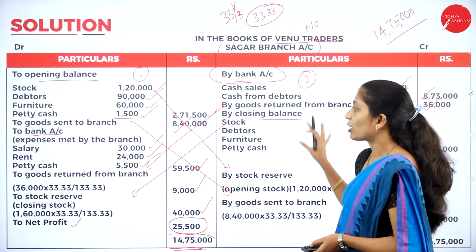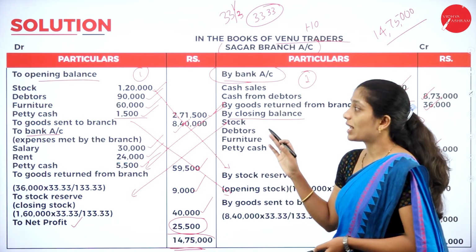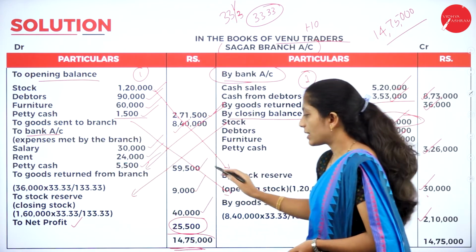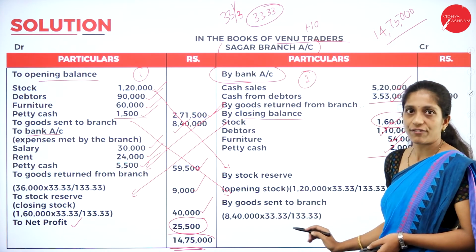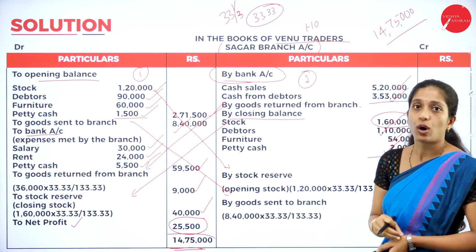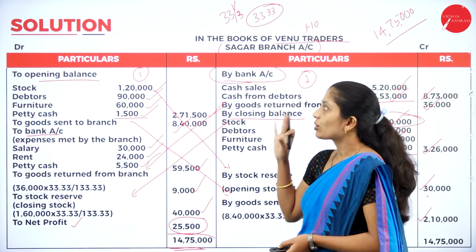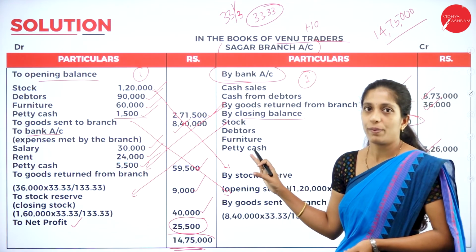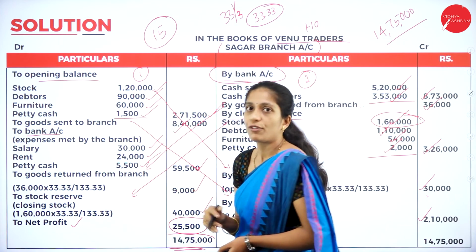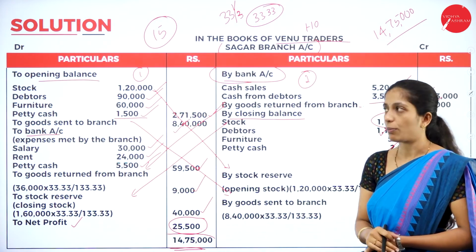So you have to remember all these steps. You have to remember this reverse step also. So if there is any further consignment here, so you will record further consignment here. At the same time, you will record here also by further consignment, and you will calculate that amount with including invoice price. So you have to add that invoice price and calculate. So this is a simple problem for 15 marks. So you can expect this type of problem for 15 marks in your exam. So you have to be very careful with the format.